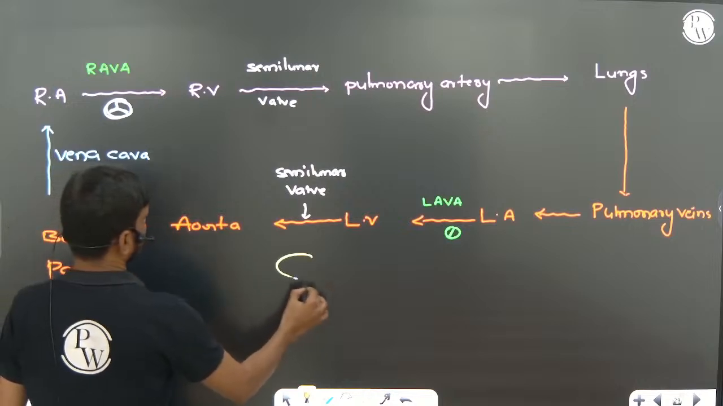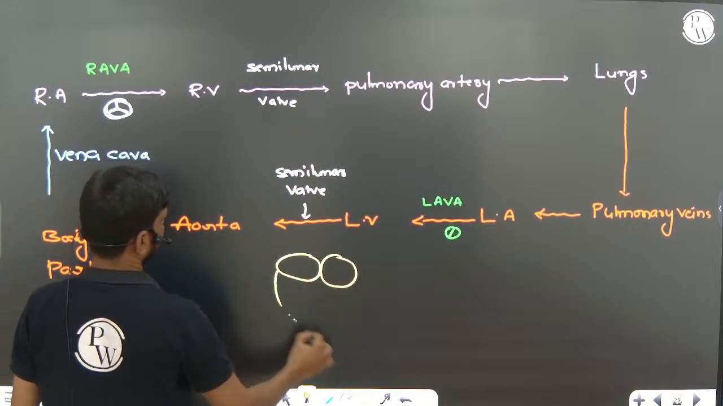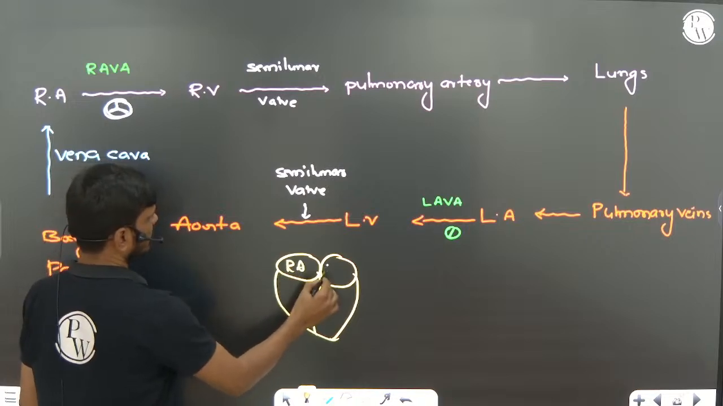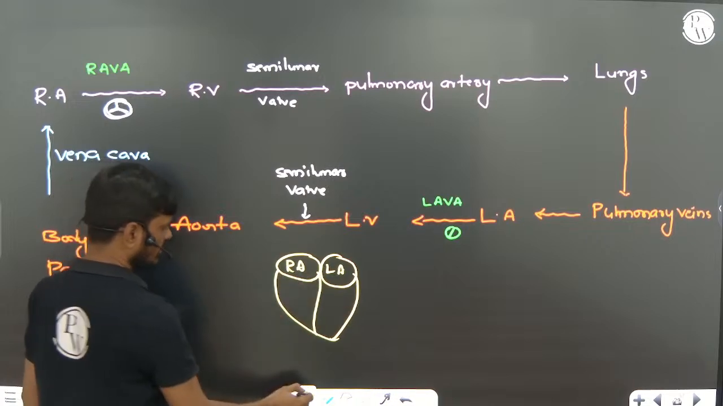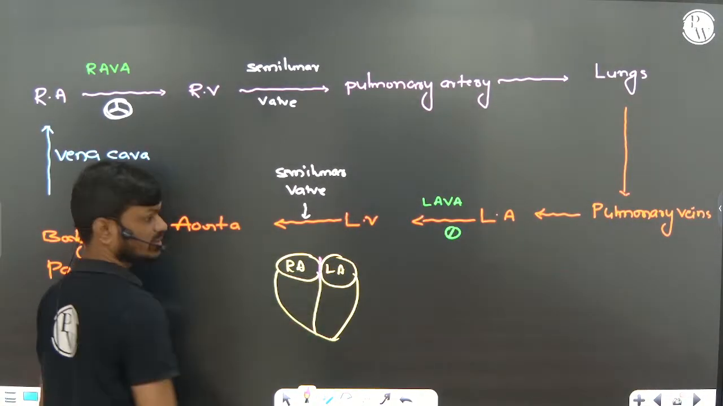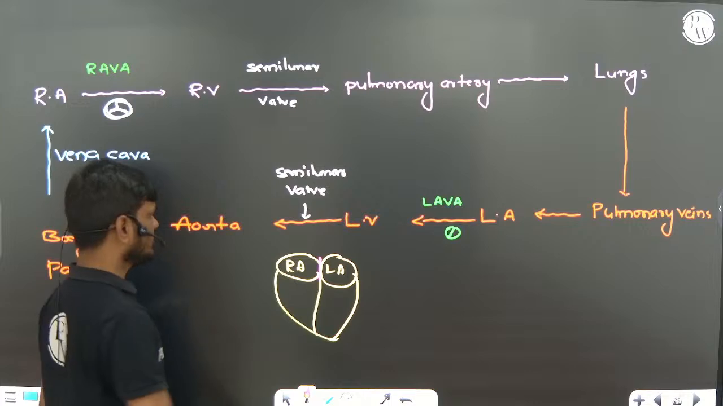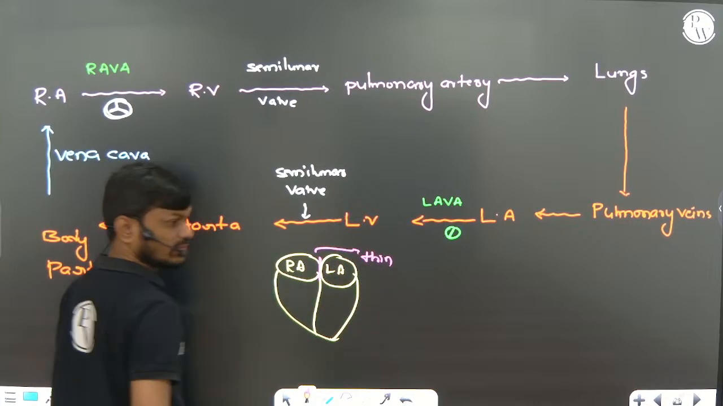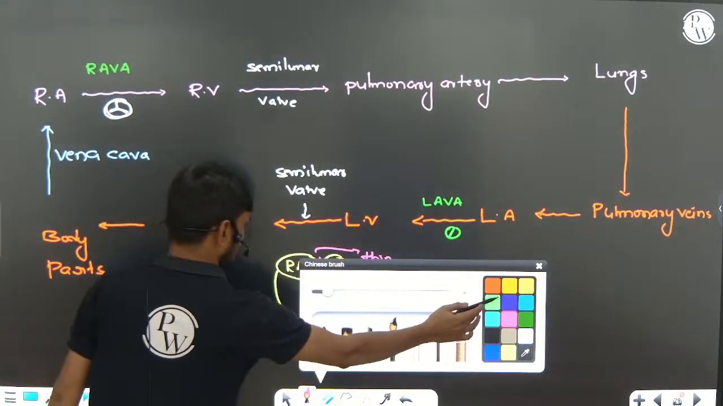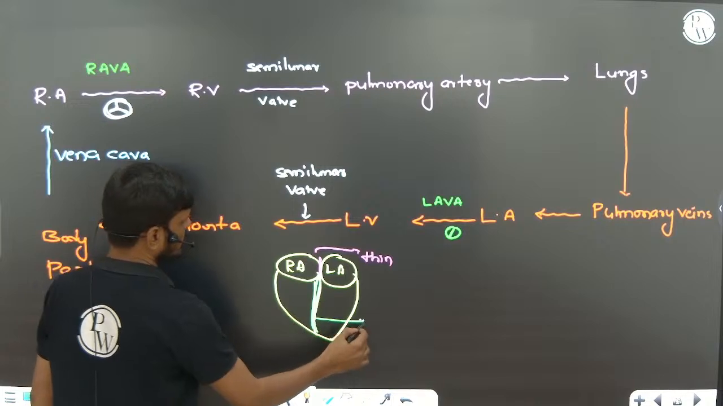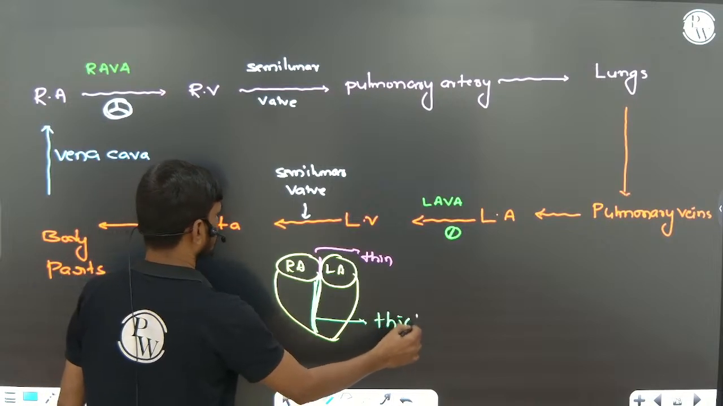So right atrium, left atrium, both are internally separated by a septum called the interatrial septum. The interatrial septum is thin, right? The left and right ventricles are also separated by one more septum. This one is thick.